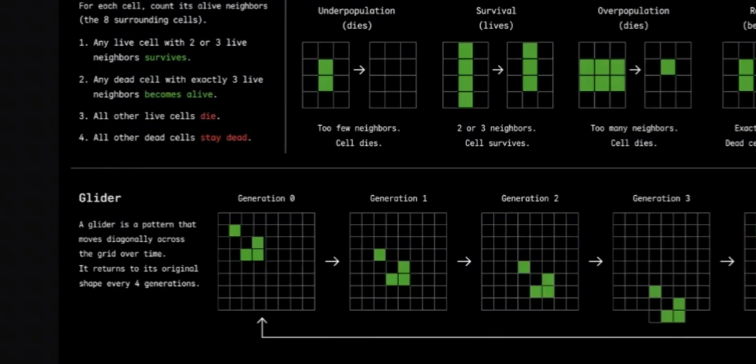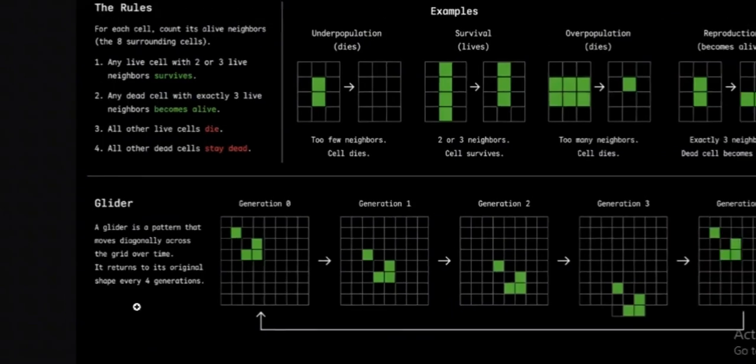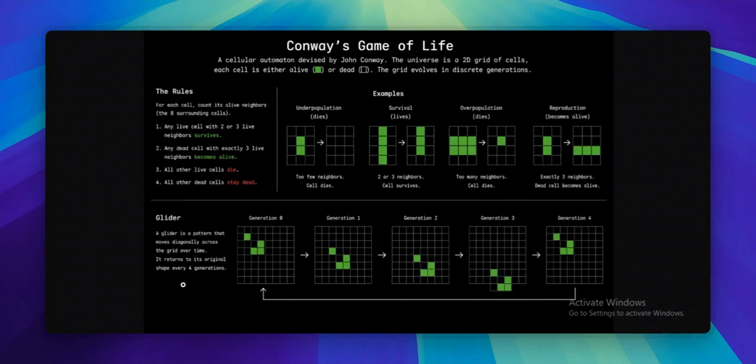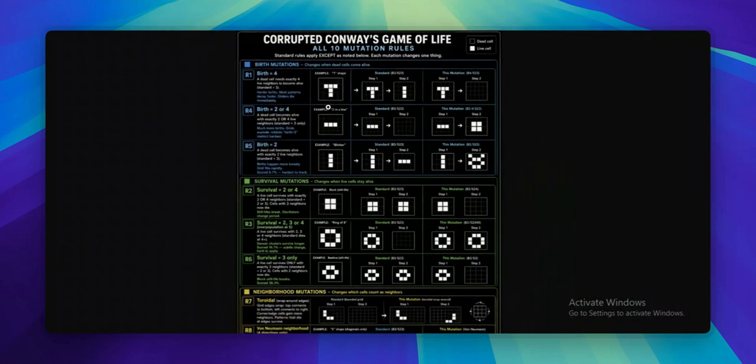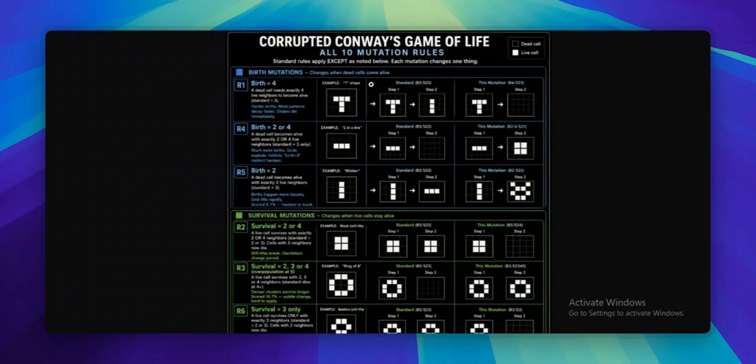One of the most famous patterns is the glider, a small cluster of 5 cells that moves diagonally across the grid, shifting and shifting until it returns to its exact original shape, 4 generations later. Now, here's the problem. Modern large language models have seen Conway's Game of Life millions of times in their training data. They have memorized the gliders, they have memorized the blocks. They don't just understand this system, they remember it.